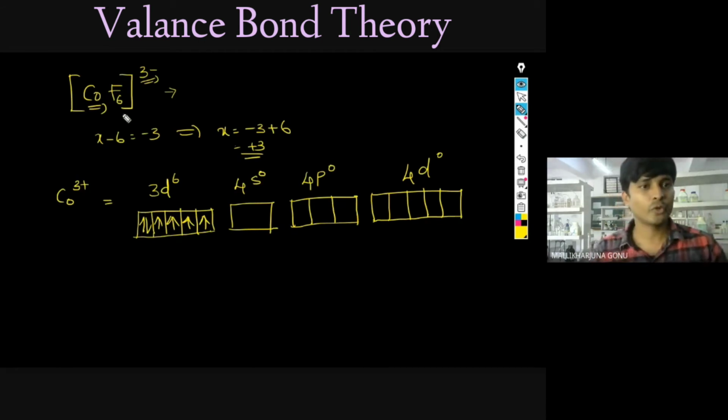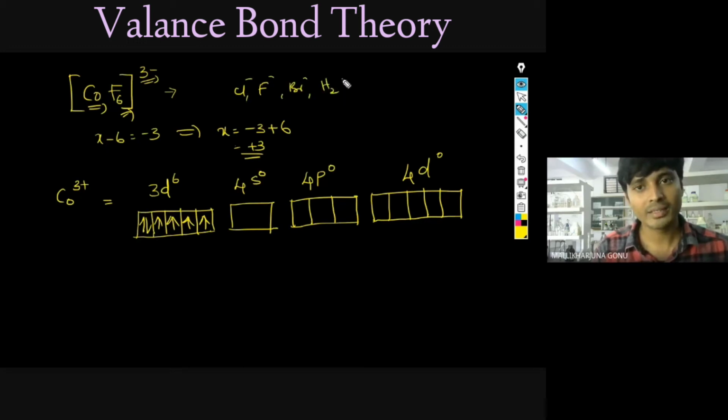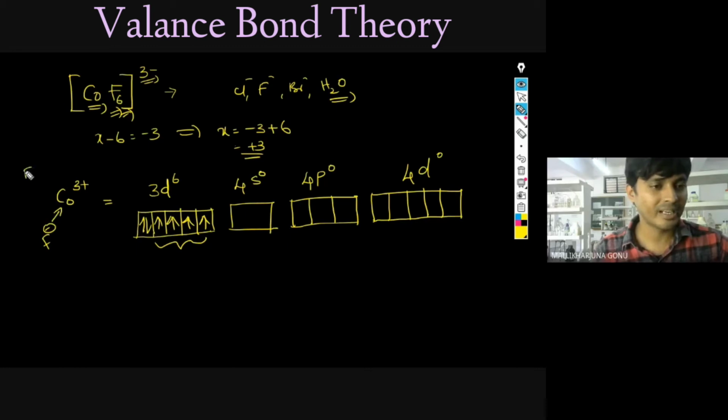Now fluoride. Fluoride, chloride, bromide, water, aqua, all these are weak ligands. So they cannot pair up these electrons. But here 6 ligands are coming. Here also fluoride is giving a lone pair of electrons, and it is having F6. So how can that be given now? This cannot pair up, that is clear.